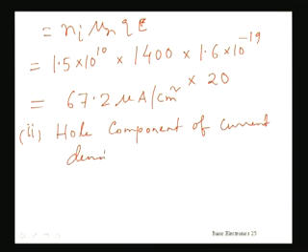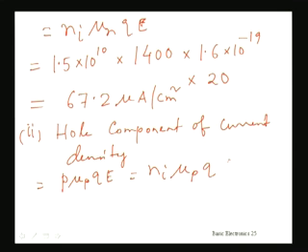That is the second part of the equation J, which is P mu P Q into E, and that can be replaced by Ni mu P Q E, because Ni is the intrinsic concentration, that is equal to hole concentration as well as electron concentration in an intrinsic semiconductor.